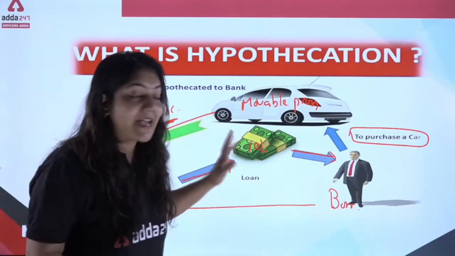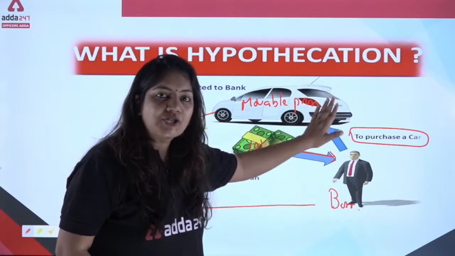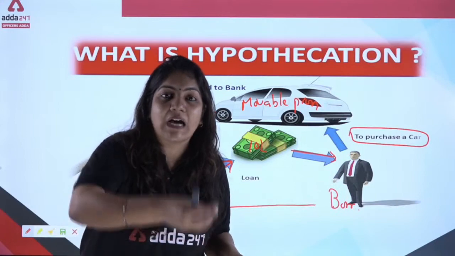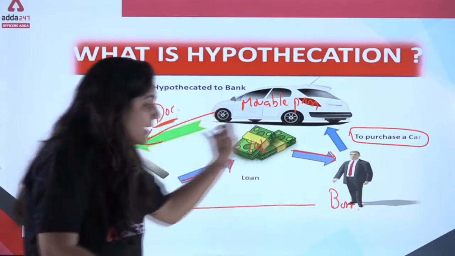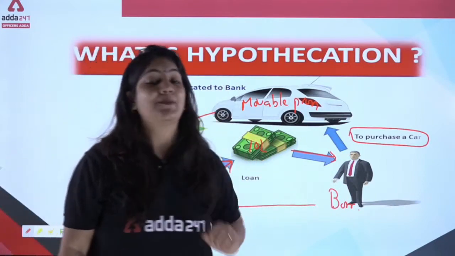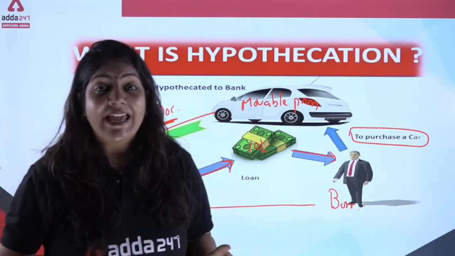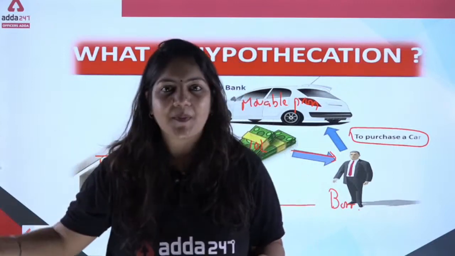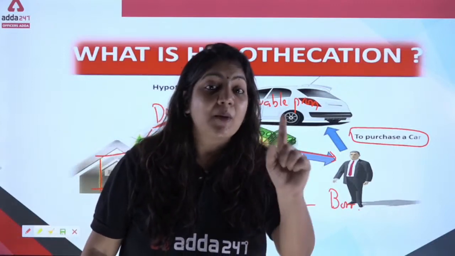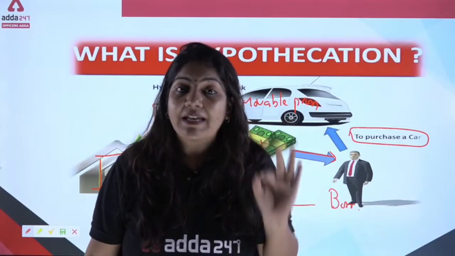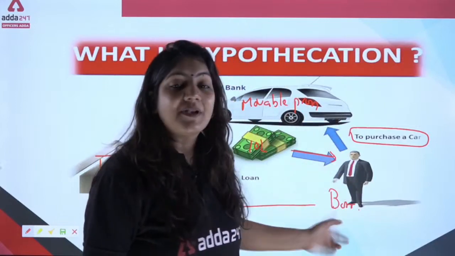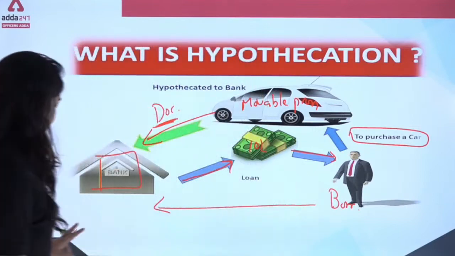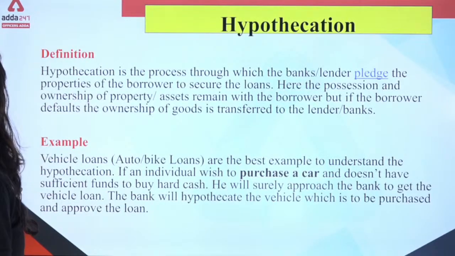So we can say that the possession and the ownership belong to the borrower. Only he handed over the documents of the goods to the bank. This is called hypothecation. This is not difficult. In pledge, the security is moving from one person to another person. But in hypothecation, the movable property is not moving, only the document related to the movable property is moving. So you have to remember this thing. Okay, now come toward the definition.